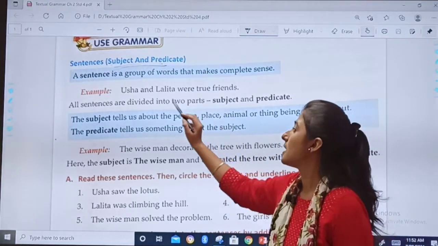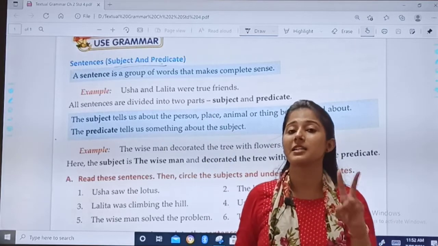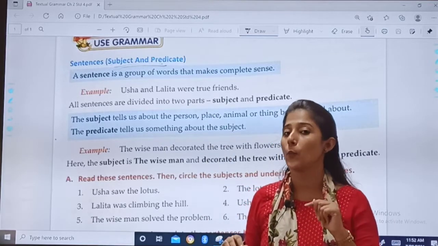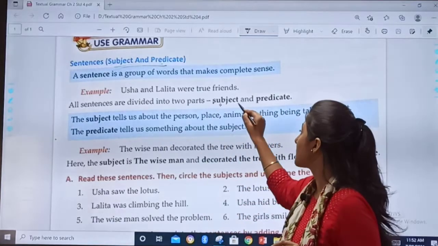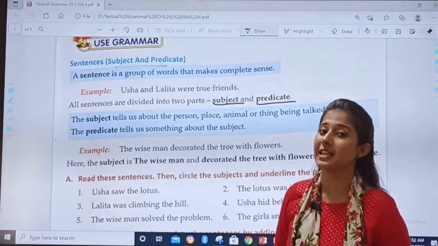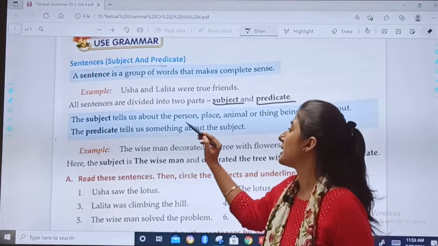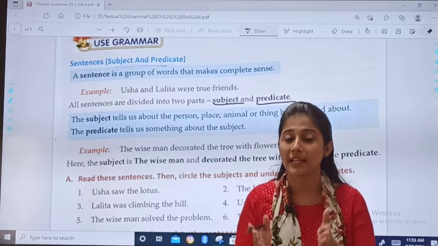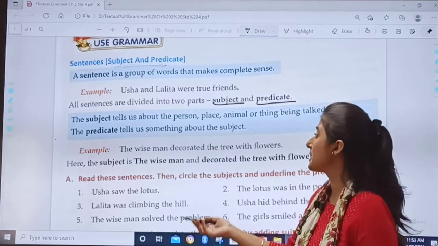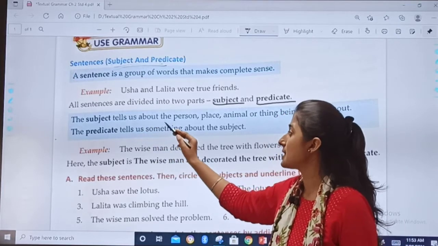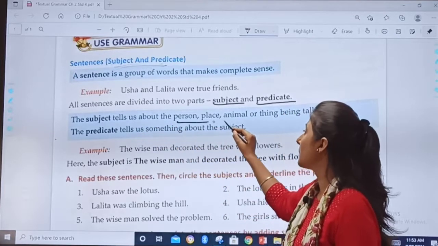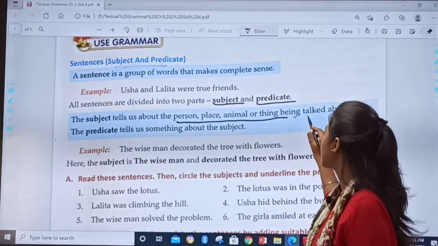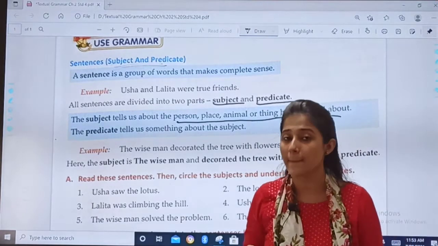In this, all sentences are divided into two parts. Which two parts? Subject and predicate. Okay. See, Usha and Lalita. What is subject? हम जिसके बारे में बात कर रहे हो. That means the subject tells us about the person, place, animal or thing being talked about.